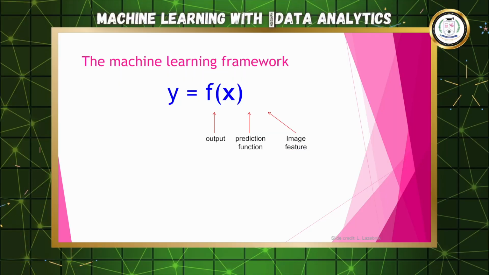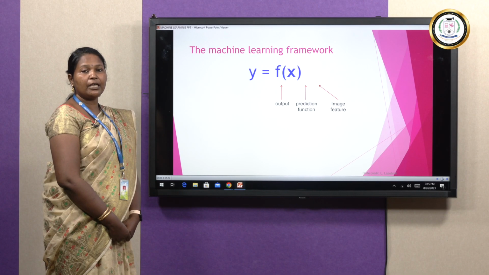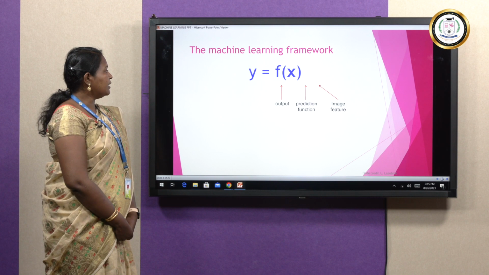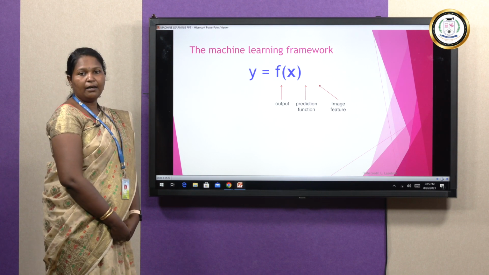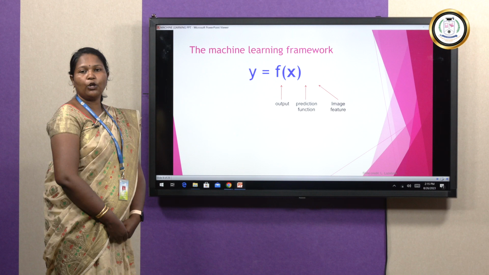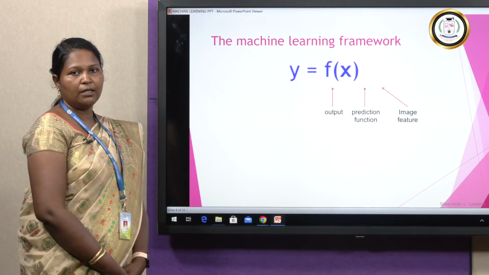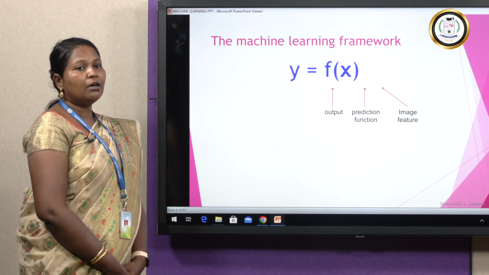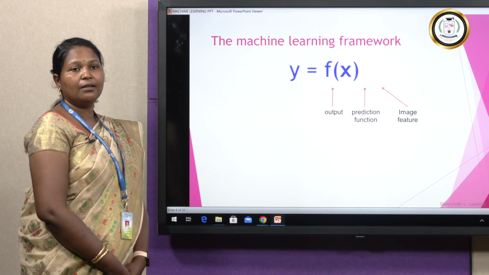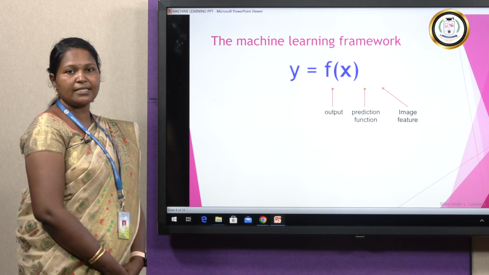This is the basic formula for ML, a very basic one. That is how the application is identified. Whenever we want to implement an ML function, there are two variables used, x and y. With the help of x, y is identified. For example, if you are applying for a loan in a bank, how will they judge whether they will pay the loan or not? By our bank statements. Our income is a certain amount, so they will sanction a loan. So we are eligible for loan sanction only with our input data. Input data is nothing but our bank statements and our income. This is how the application will be started.